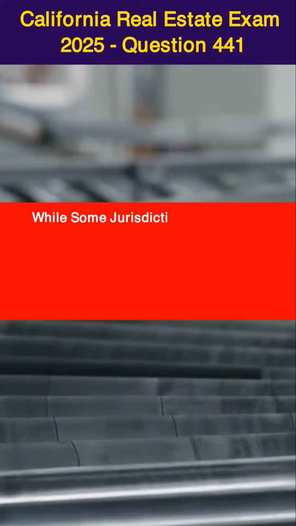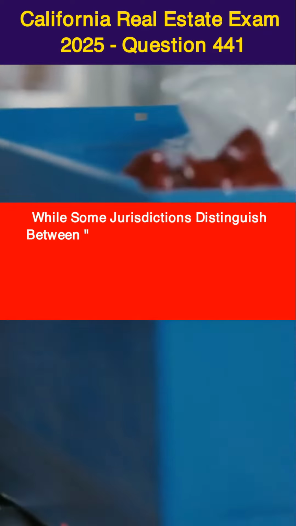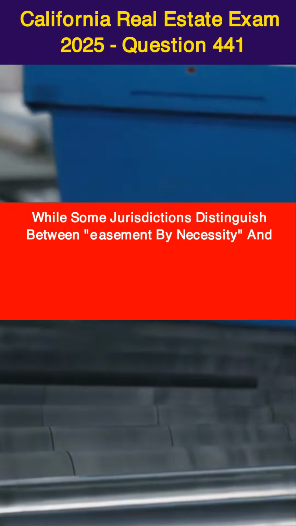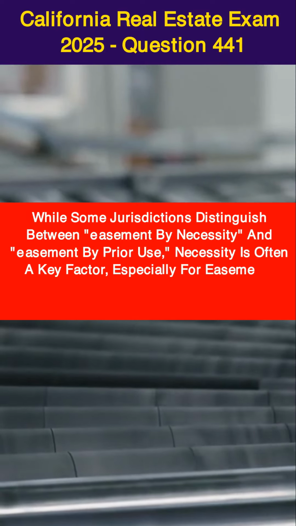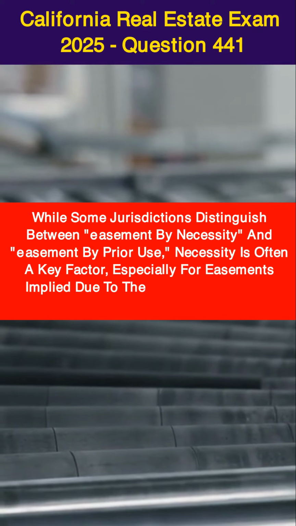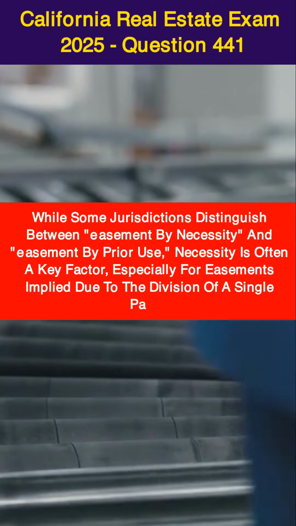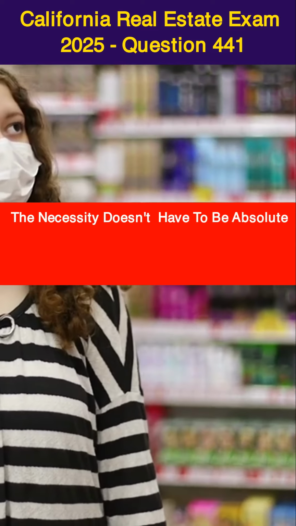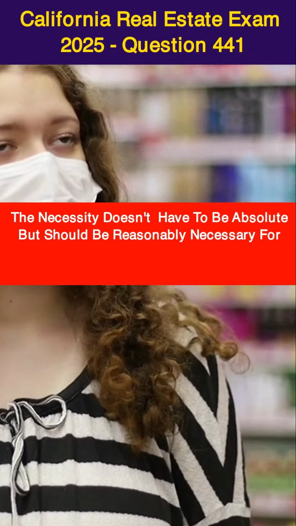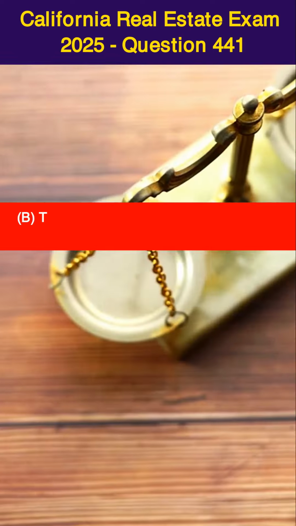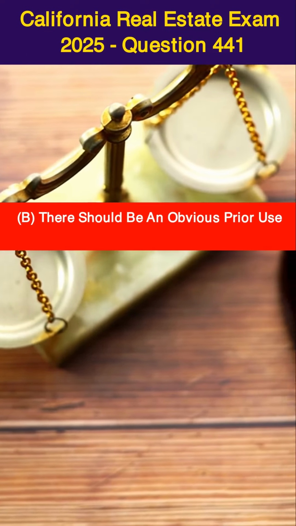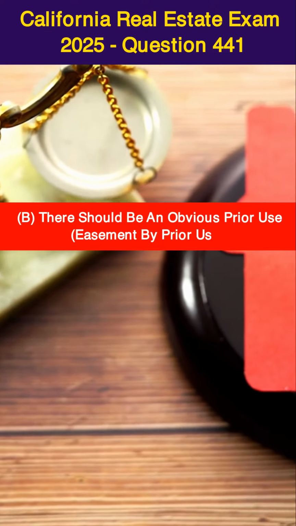While some jurisdictions distinguish between easement by necessity and easement by prior use, necessity is often a key factor, especially for easements implied due to the division of a single parcel. The necessity doesn't have to be absolute but should be reasonably necessary for the convenient and comfortable enjoyment of the property. B. There should be an obvious prior use, easement by prior use.